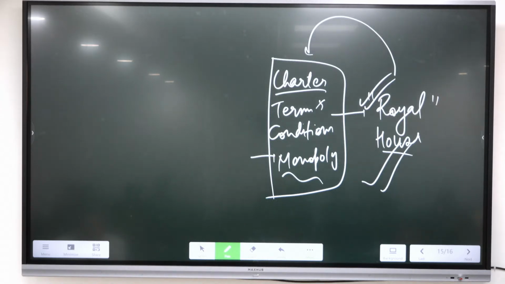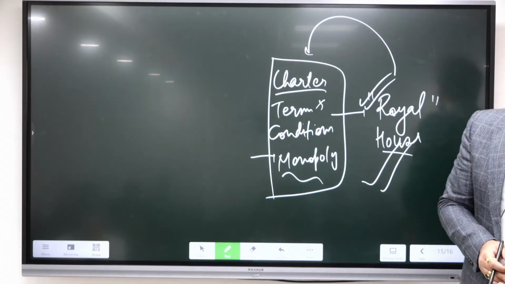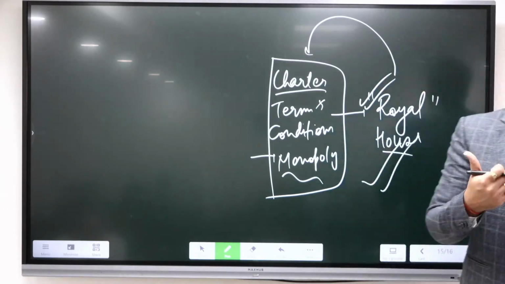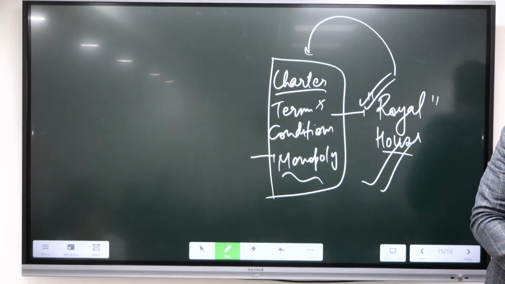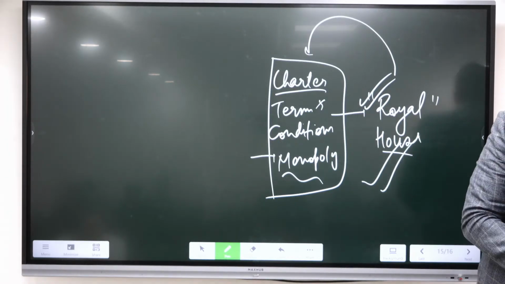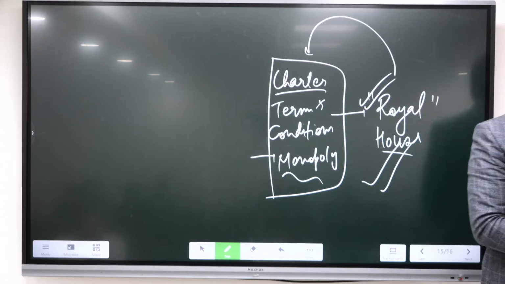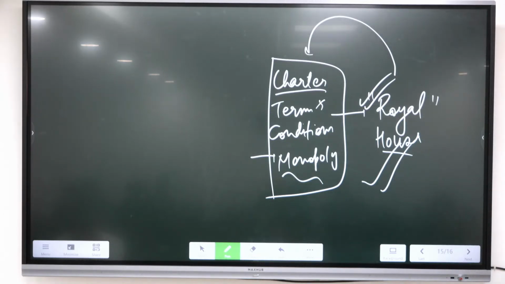Then the president will also be taxed. But on the king there was no such taxation. Alright, so these were the various objectives and motives with which they wanted to create a territorial empire in India. Anyway, just read the areas where they tried to create factories and the relation with the natives.